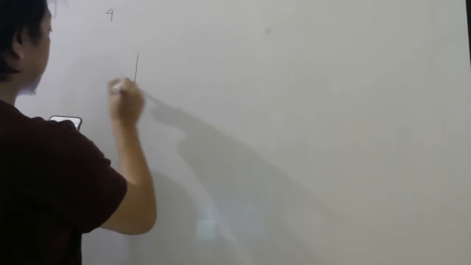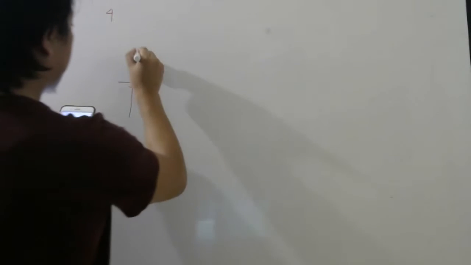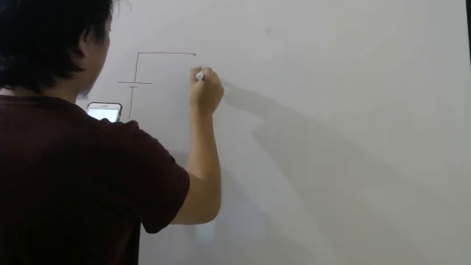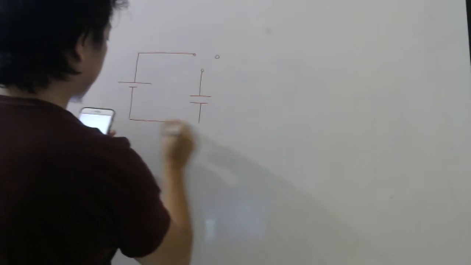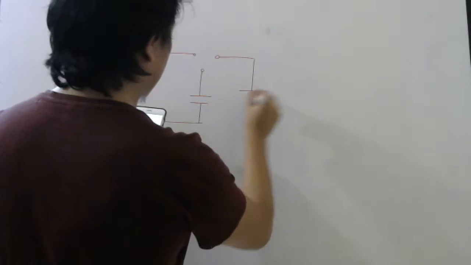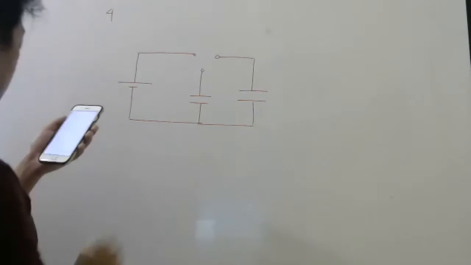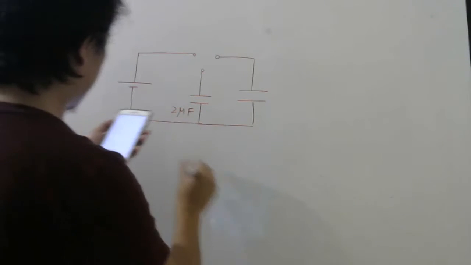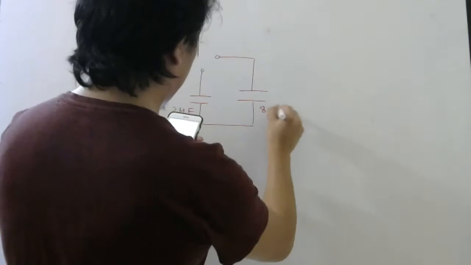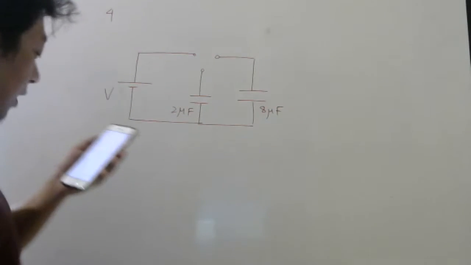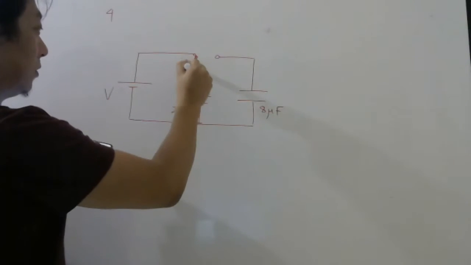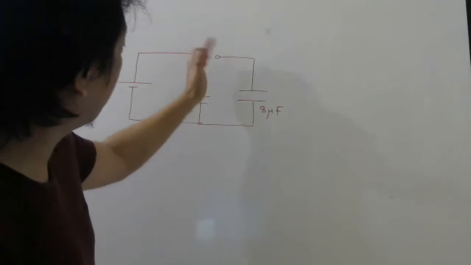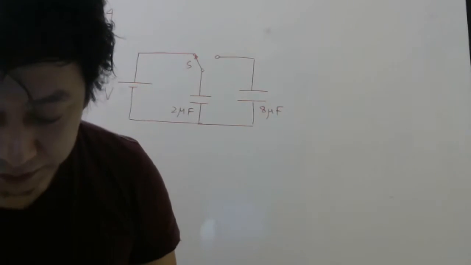Now look here. This is a battery. There is a switch here like this. There is a capacitor here, and here there is one more capacitor like this. This has capacitance 2 microfarad. This has 8 microfarad. This is voltage V, which is not given. And right now the switch is here. When the switch is taken there, what will be the loss they are asking? Percentage loss. Now, students, look carefully.